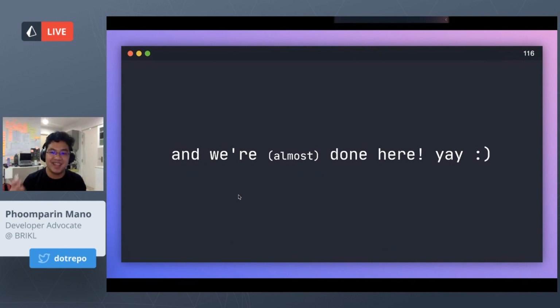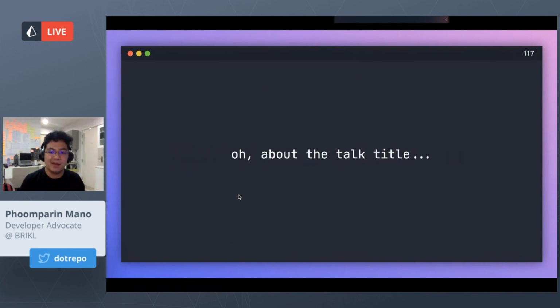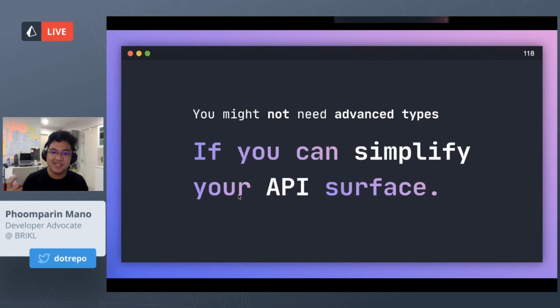And we're almost done here, yay. And finally, about the talk title. You can see that what I have spoken about now has to do with advanced types. So what does the talk title mean? This is what I mean: you might not really need advanced types if you can simplify your API surface. The first time I did this schema builder, I did it with classes first, and by doing it with classes, I ran into a lot of difficulties, like having to use newtype. So the complexity of your type depends on how you design your API.